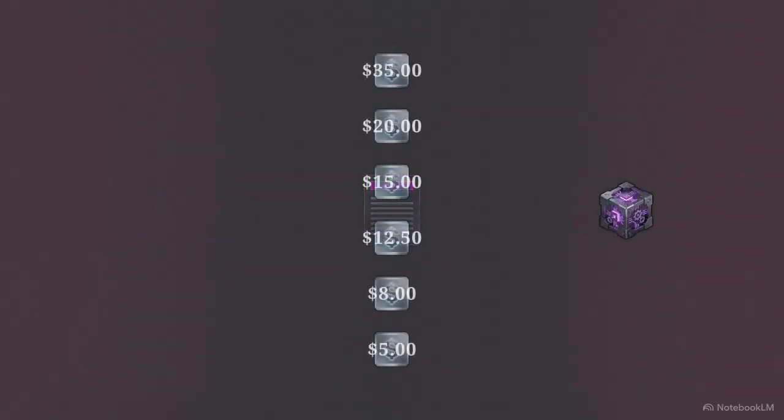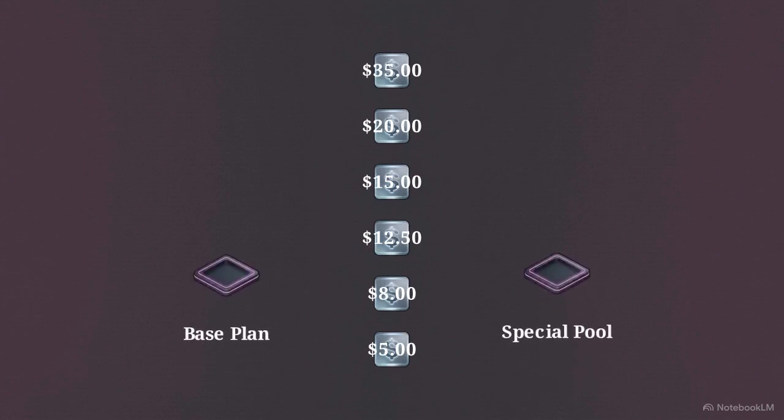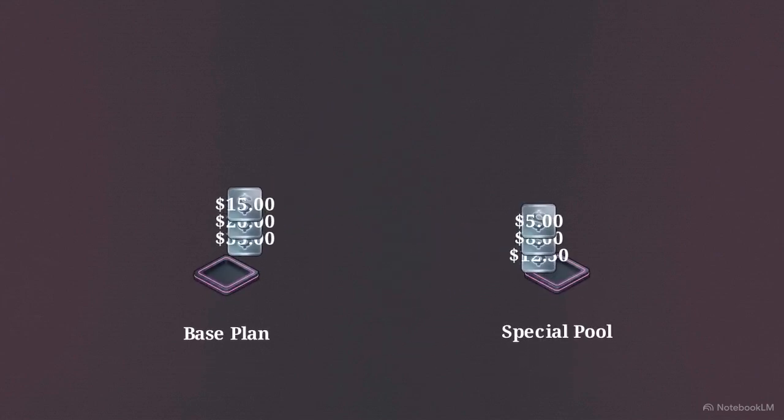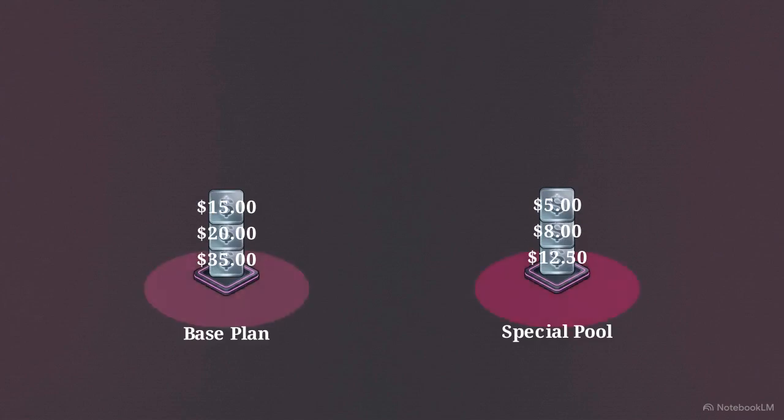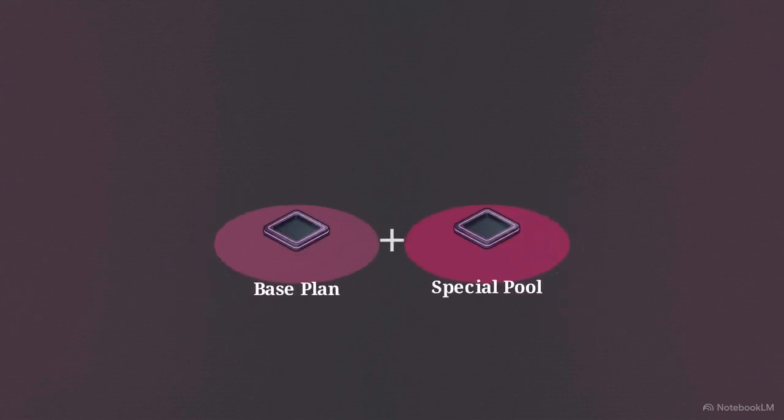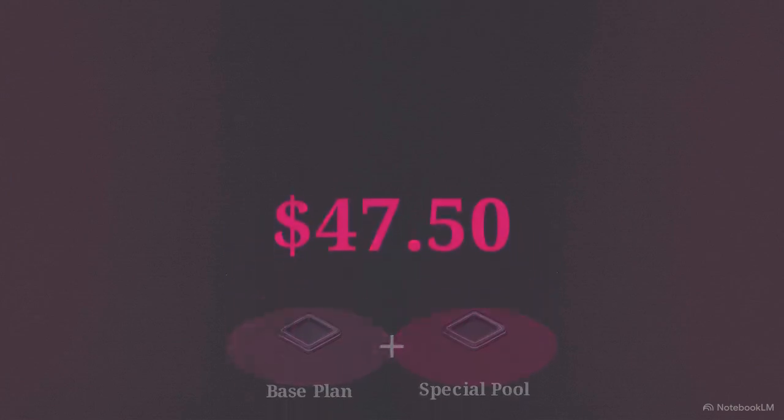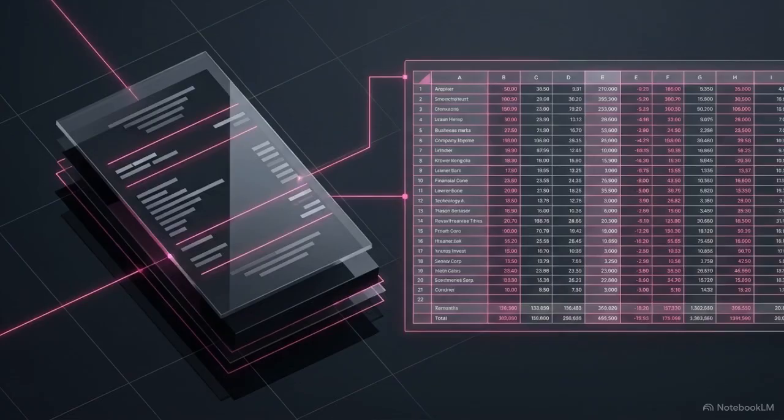Instead of a human scanning for numbers, a Python script slices through the layout, isolating the specific dollar amounts tied to each individual phone line. It instantly groups the special pool variables, like device financing or shared subscriptions, and calculates exact fractional splits in milliseconds. Transforming unstructured visual documents into strict mathematical arrays is the required first step for reliable automation.